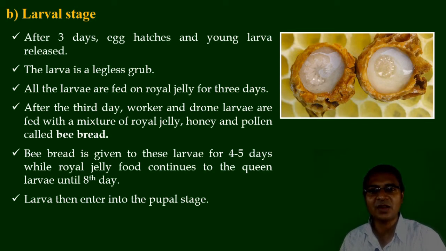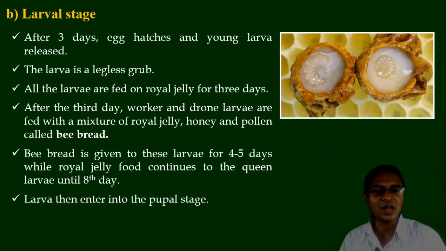All the larvae are fed on royal jelly for 3 days. At the center position the larva is present, and surrounding it is the food material poured by the worker bees, especially the nurse bees. After the 3rd day, what happens? The worker and drone larvae are fed with a mixture of royal jelly, a small amount of honey, and pollen, named bee bread.